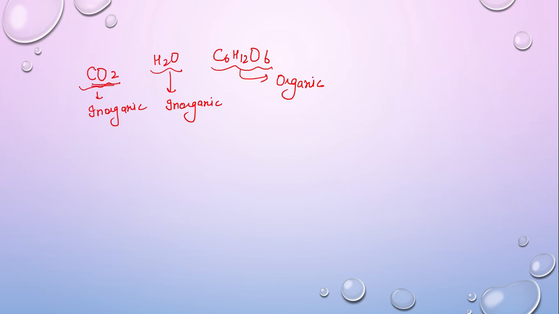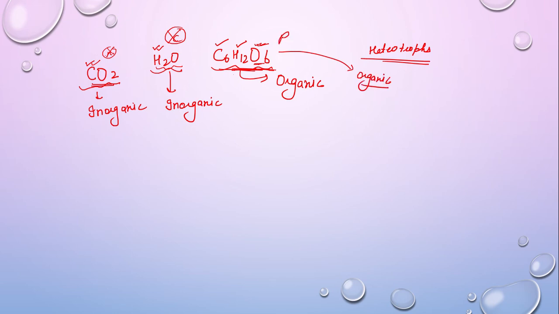Why? Because in CO2 we have carbon, but we do not have hydrogen, right? In water we have hydrogen but we do not have carbon. But in glucose we have carbon, we have hydrogen, and we also have oxygen. So these are derivatives of hydrocarbons, and this compound is called an organic compound. We, that is heterotrophs, any heterotrophic organism, just convert organic into organic, right? We just get the raw organic material and cook it for ourselves.